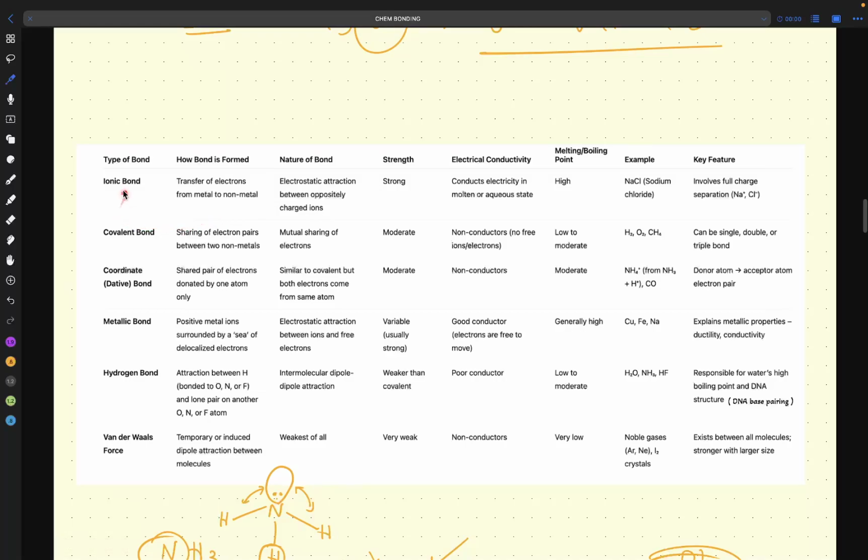We will discuss what is ionic bond, what is covalent bond, because this should be clear in your mind: what exactly ionic means, what exactly covalent means, why we form metallic bonds, and why the hydrogen bond and van der Waals force are the weakest bonds. So we will complete that in the next class.